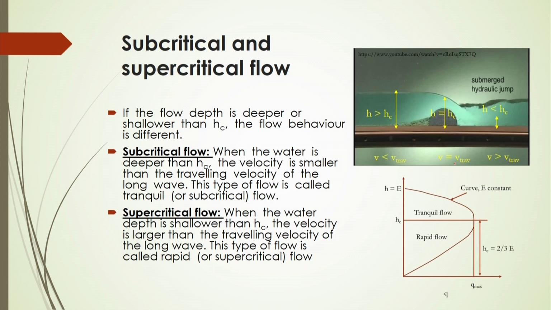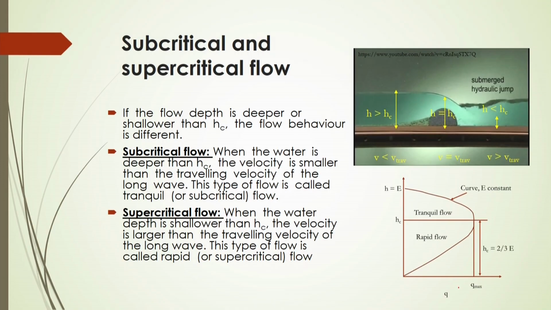Now, when the water is deeper than H c, the velocity is smaller than the travelling velocity of the long wave, and this type of flow is called tranquil or subcritical flow. And if the water depth is shallower or smaller than H c, then the velocity is larger than the travelling velocity of the long wave produced after this critical condition, and this type of flow is called rapid or supercritical flow.